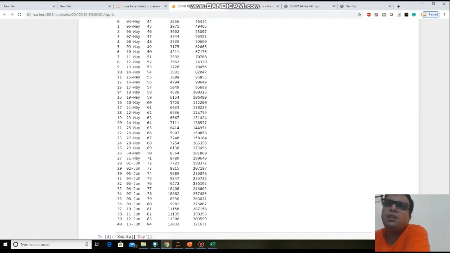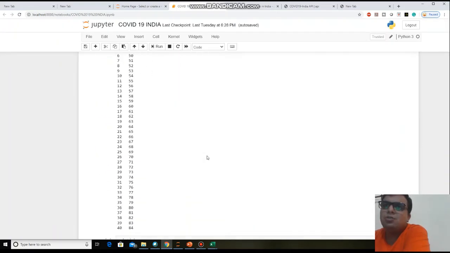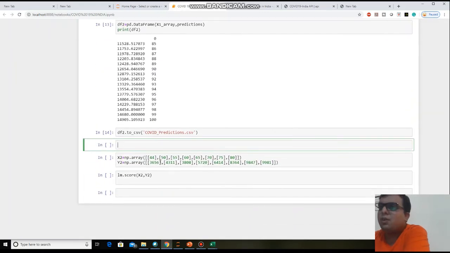Okay, so you can find 44, 3,656. So I am giving the data, so just to find out the efficiency of a model, so I am giving the data in the 5 days interval. Okay, so on 44th day, 50th day, 55, 60, 65, 70, 75, 80.